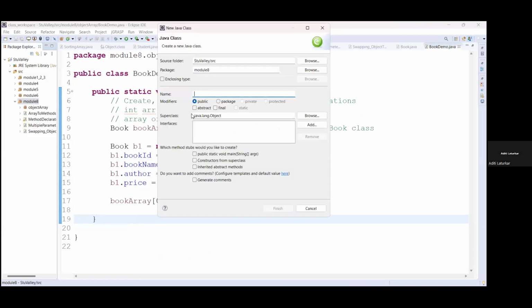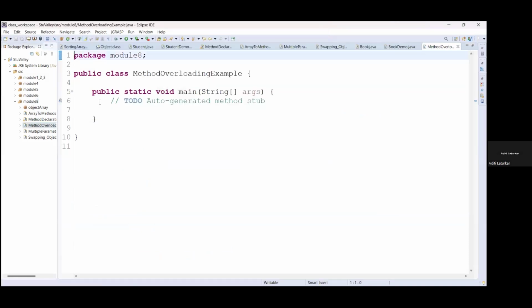I'll create a class, method overloading example. Again, we'll create the main method in this class. We'll create multiple methods here. In the same class, you can create multiple methods. So we will see the add method here. For method overloading, we will see only the add method.